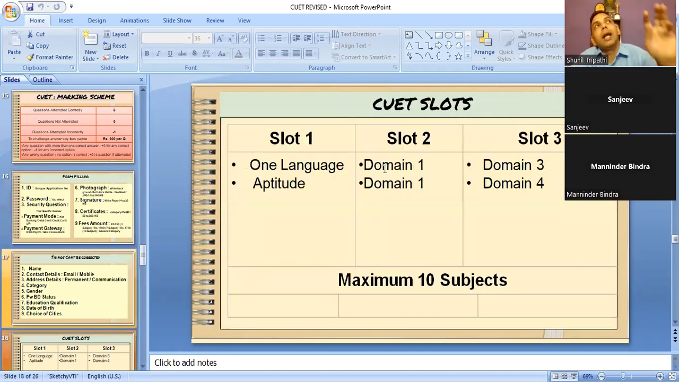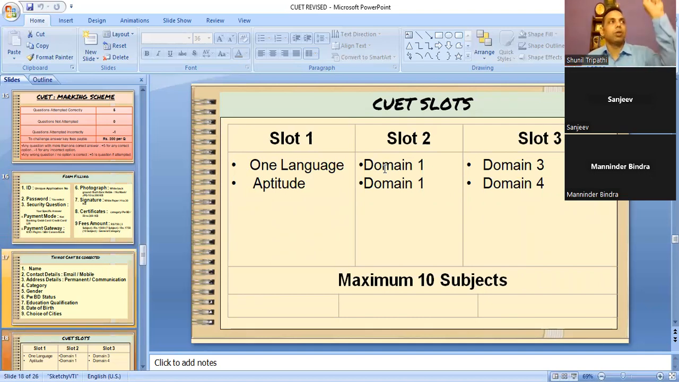Next thing, last year they had given slots. In that, you were supposed to select which paper you wanted to give in which slot. This year, slots have not been given by them. They have told that the paper will be in 3 slots: slot 1, slot 2, slot 3. What will be the timing of the slot? Which paper you are supposed to appear in which slot? This right is not with you.